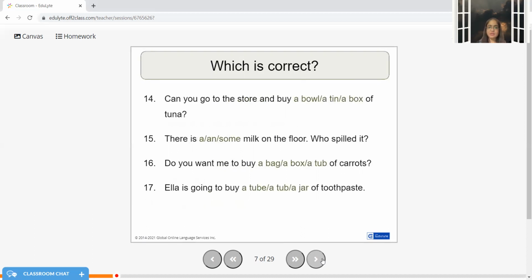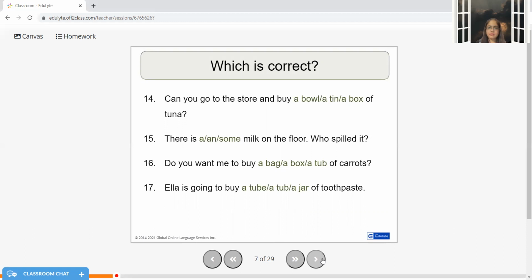Sometimes you need to think what should be the correct answer, but it's better to think rather than being so much prompt. Can you go to the store and buy a tin of tuna or maybe a box of tuna? However, a tin of tuna would be more appropriate. Tuna is a form of fish.